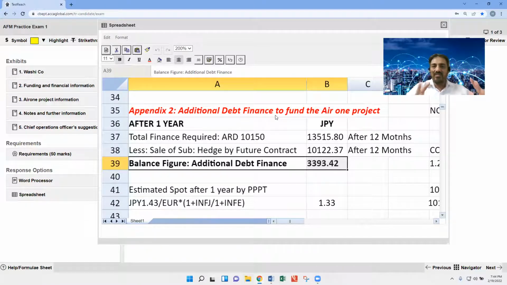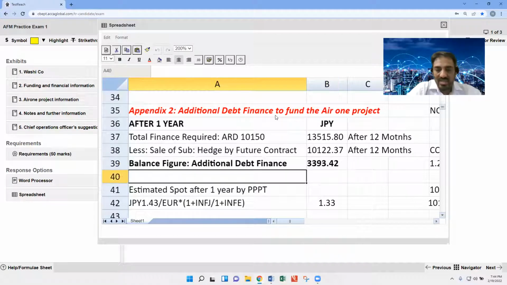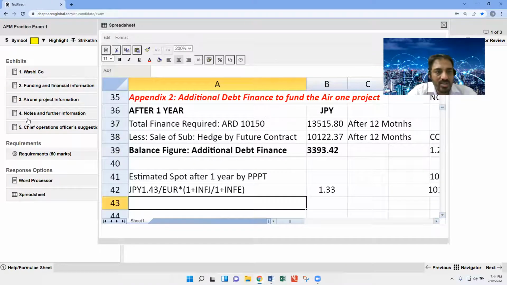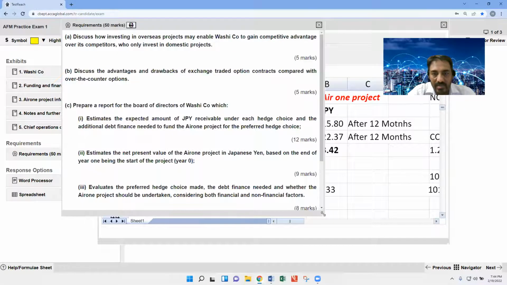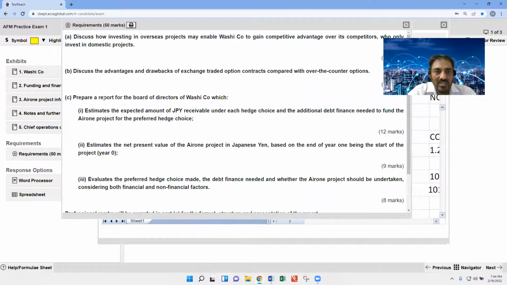So that is a quick review of Appendix 1 and 2. Now, you know very well, all the appendices are here to discuss with respect to that particular report, where we have done the expected amount receivable under hedge. We have done this. And the additional debt finance, we have done this.